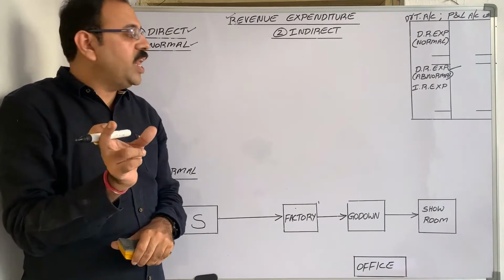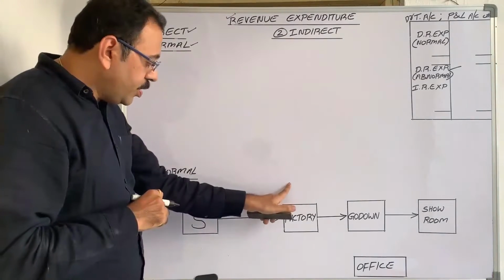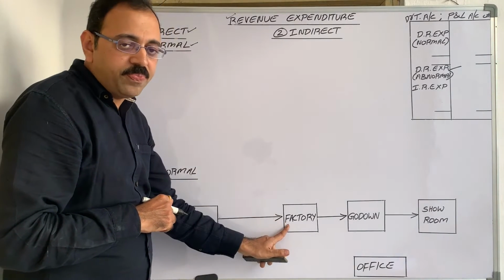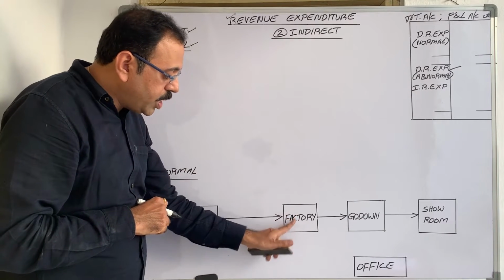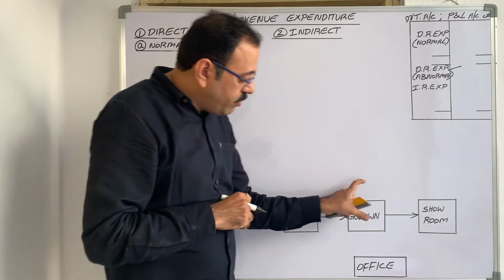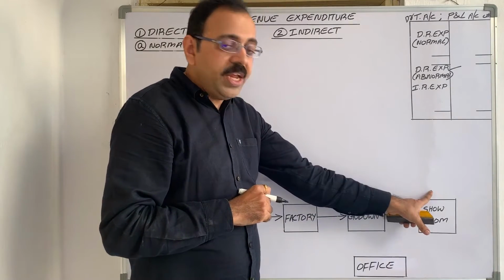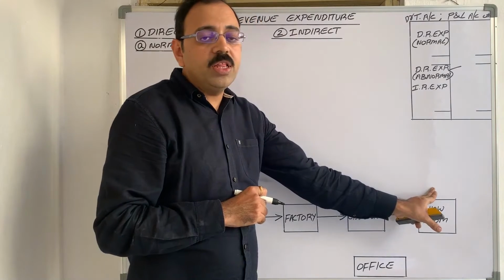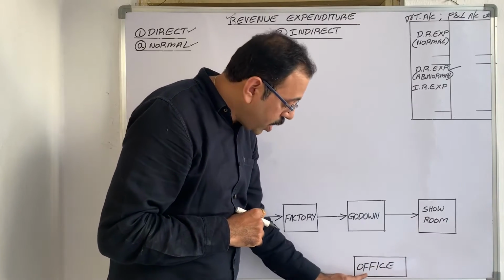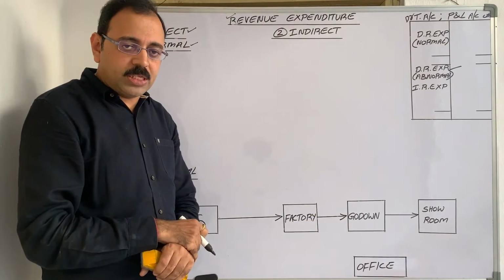Okay? With one example, I will explain the difference between direct expenditure and indirect expenditure. One firm purchased raw material from suppliers. They brought them to the factory. In the factory, by using labor and machines, they manufactured goods. Then these finished goods are taken to their godown. And from there, whenever they need, they deliver these goods to the showroom. Now this factory, godown and showroom, these three are under the control of the office. Assume they are running their business in this manner.